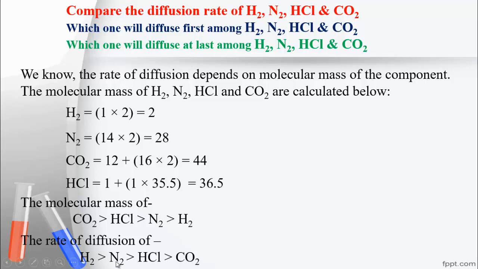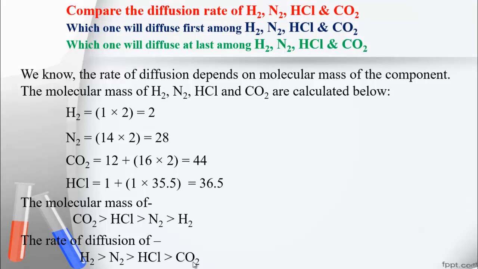So according to the question, now you have to conclude your answer. If you have to compare the diffusion rate, then your answer is up to this. And if the question asks which one will diffuse first, you have to write from the above discussion: we can see hydrogen gas will diffuse first because its diffusion rate is high. And if the question asks which will diffuse last, you have to write: from the above discussion we can see carbon dioxide gas will diffuse last because its molecular mass is highest. In this way you have to write the answer.